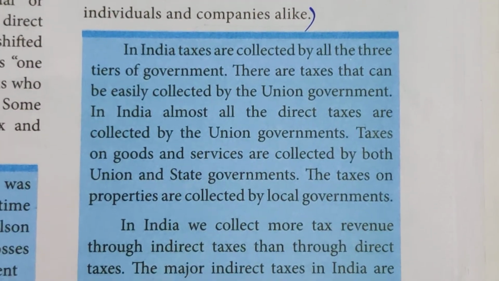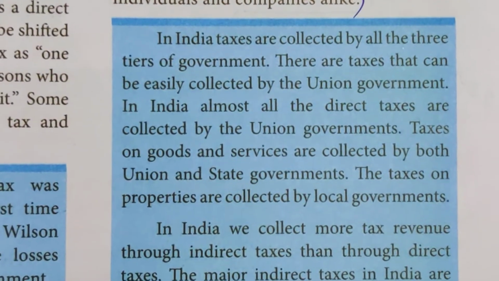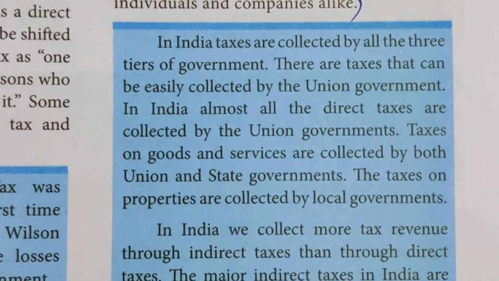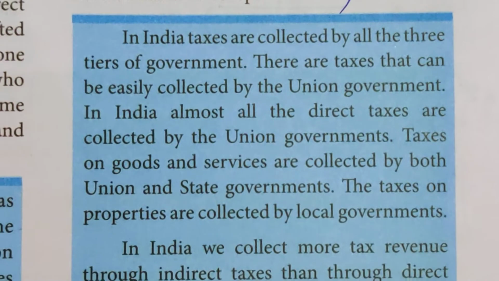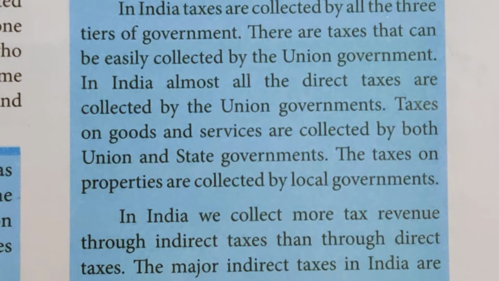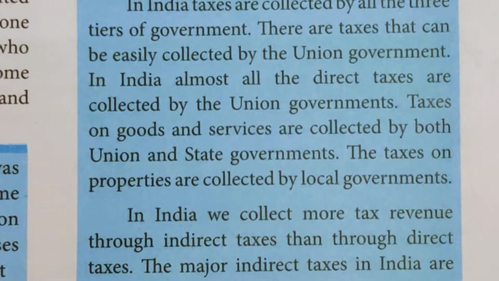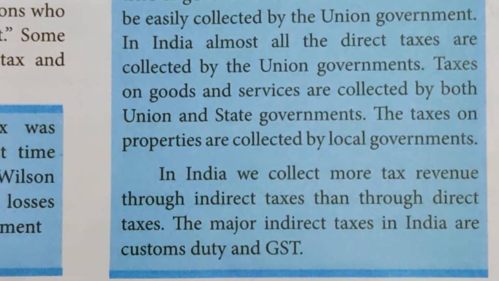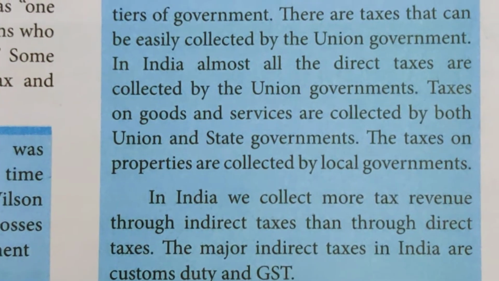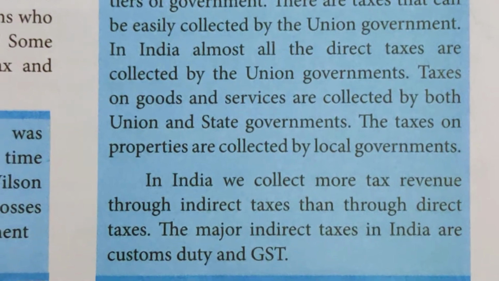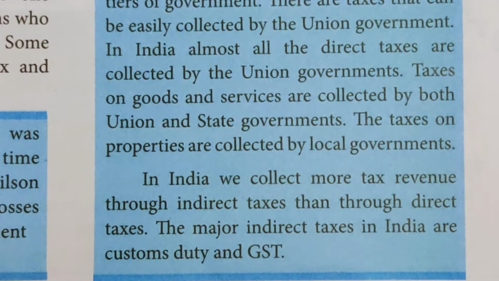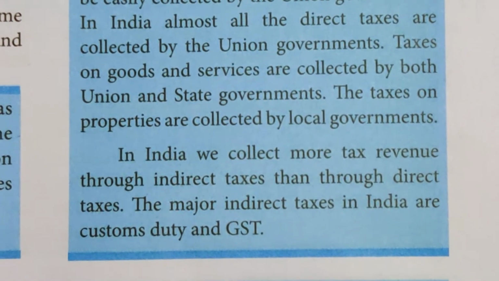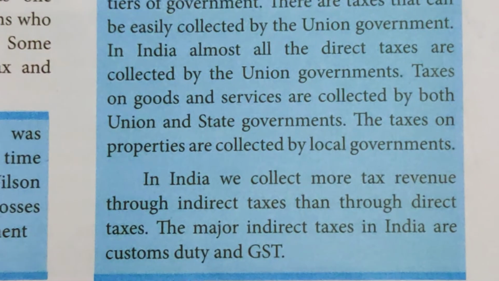In India, taxes are collected by all three tiers of government. There are taxes that can be easily collected by the union government. In India, almost all the direct taxes are collected by the union government. Taxes on goods and services are collected by both the union and the state governments. The taxes on property are collected by the local governments. In India, we collect more tax revenue through indirect taxes than through direct taxes. The major indirect taxes in India are customs duty and GST.